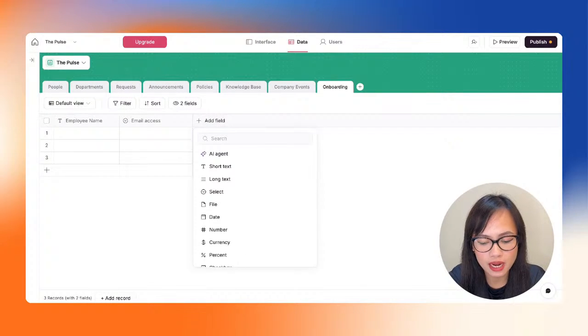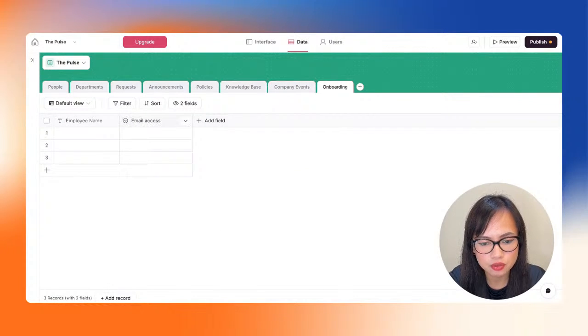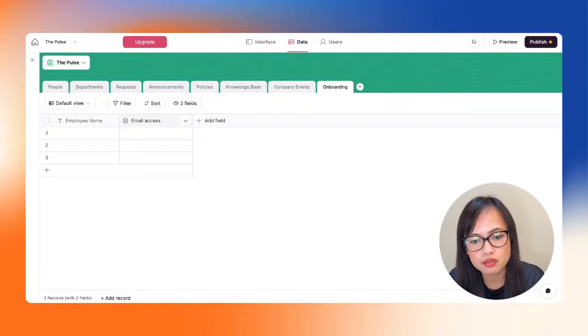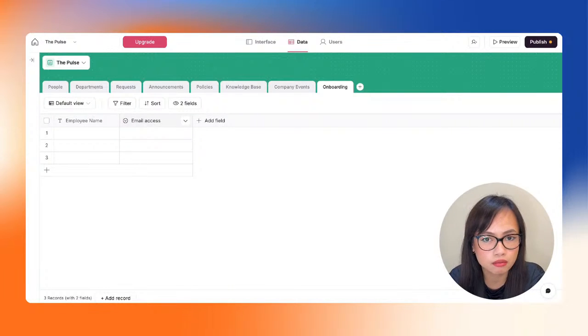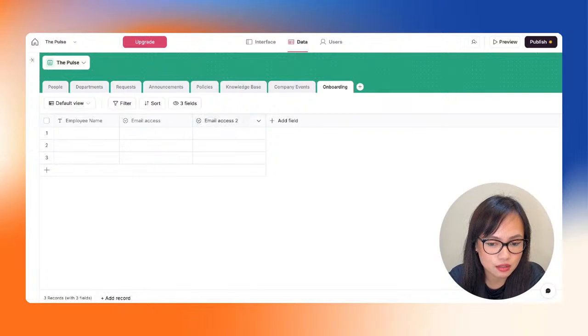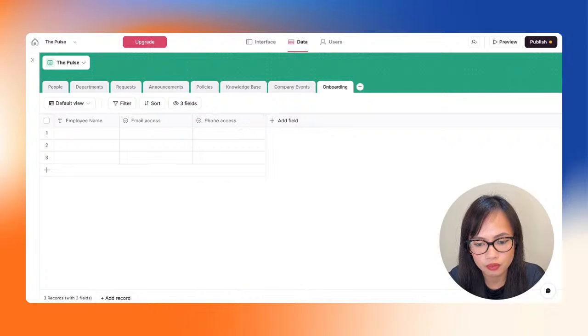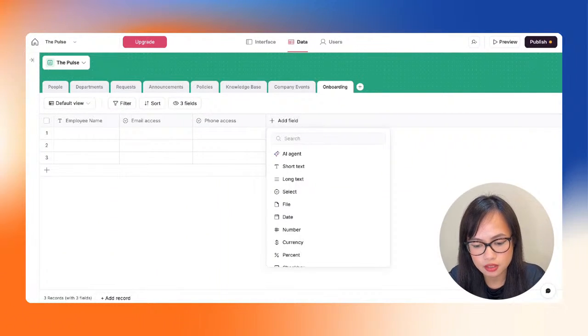Next might be phone access, right? So now I'll just give you guys a tip because it's basically the same, right? So requested, completed, not required. So we might just want to duplicate the email access field for the phone access field. So I just clicked on duplicate. There we go. What other onboarding tasks do we have?